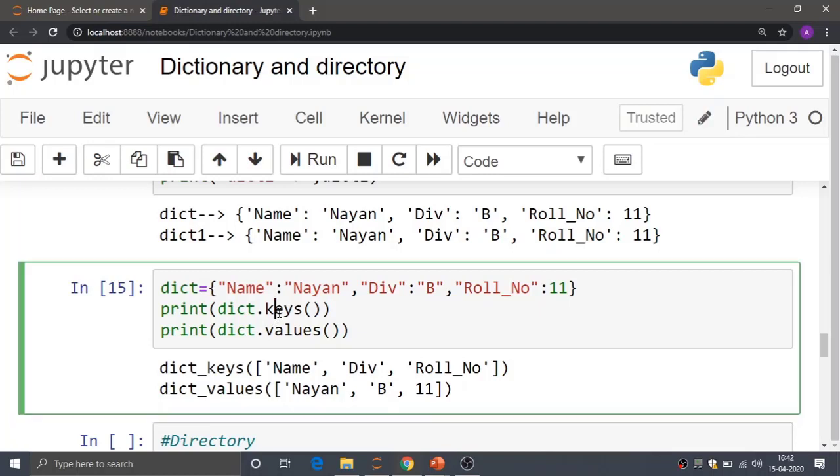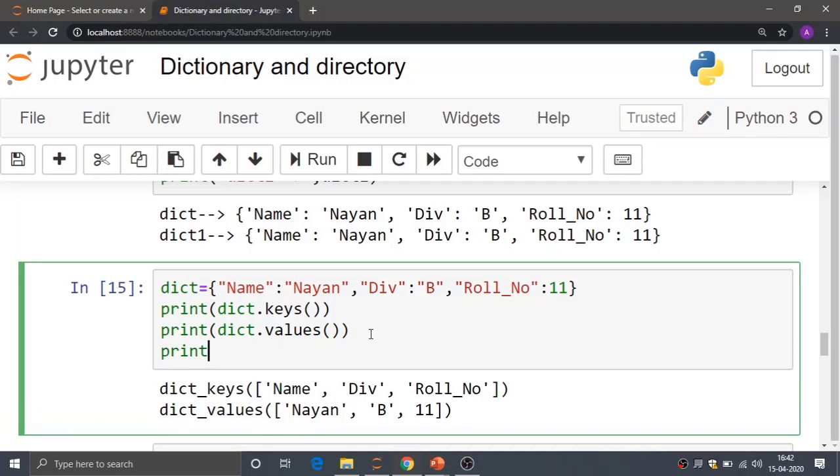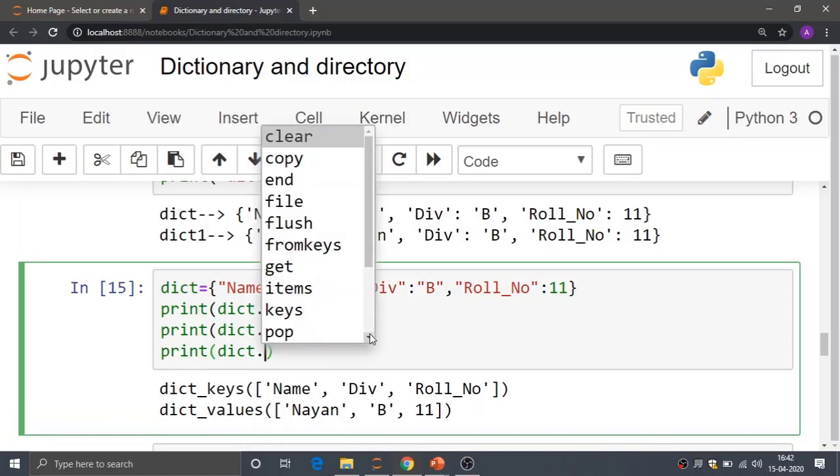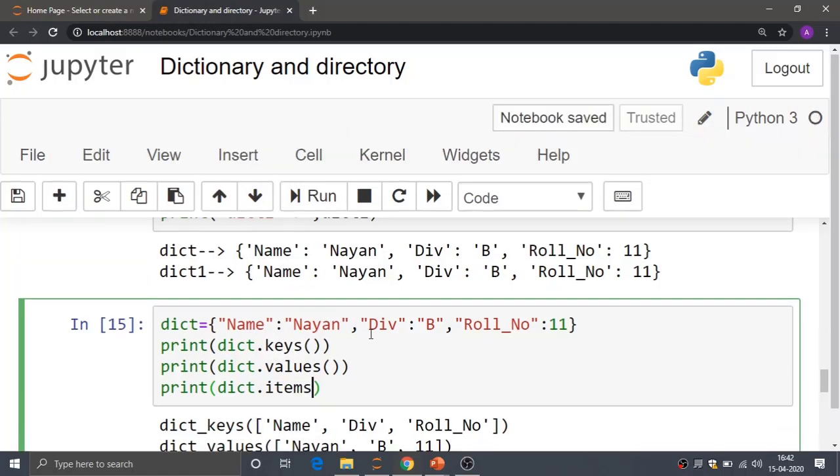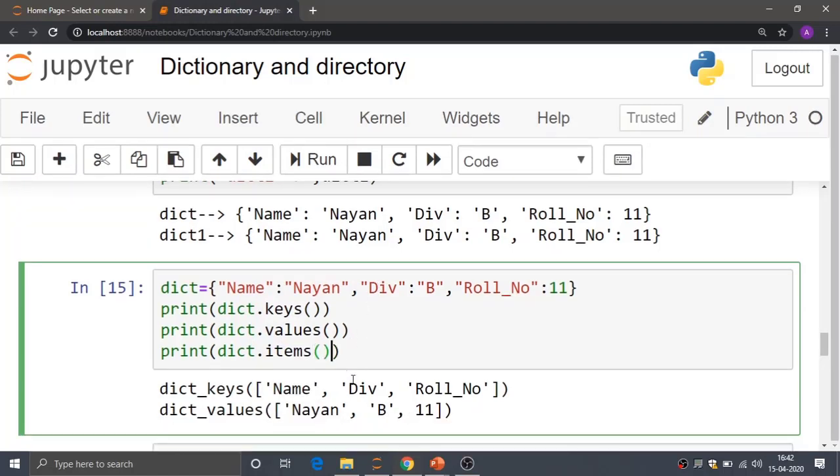The output of keys is the keys: name, division and roll number, and the output of the second print function, values, is Nayan, B and 11. And what is the output of the third method, that is dict dot items? It is returning me the whole collection.